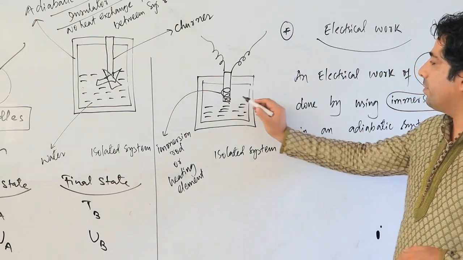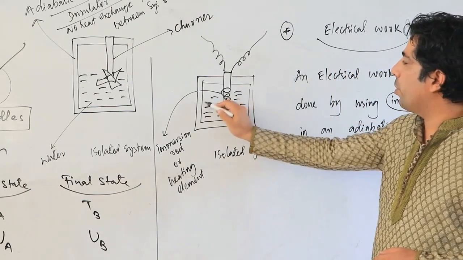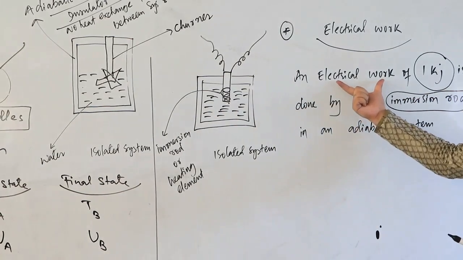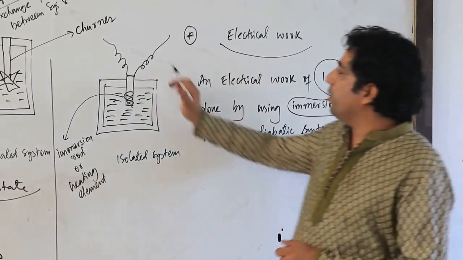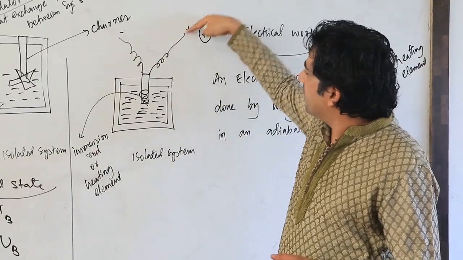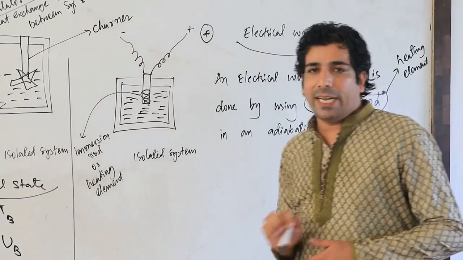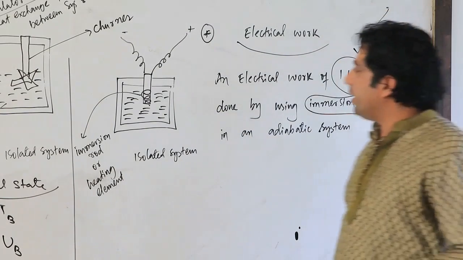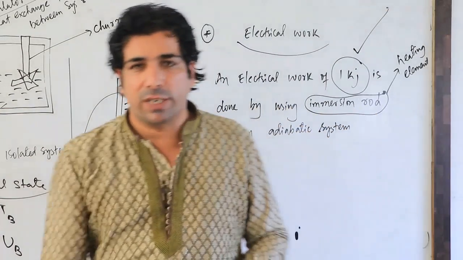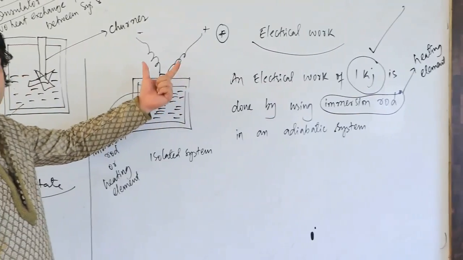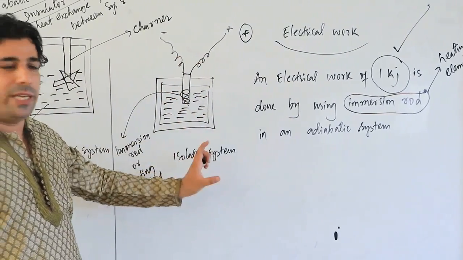So my dear friends, when I am using this immersion rod, how much electrical work am I supposed to do? Because here we know that these two wires will be connected to the battery. So we will supply the electric current, and we are allowed to do only 1 kilojoule of electric work. So that means the electrical work done on the system should be 1 kilojoule here, correct?